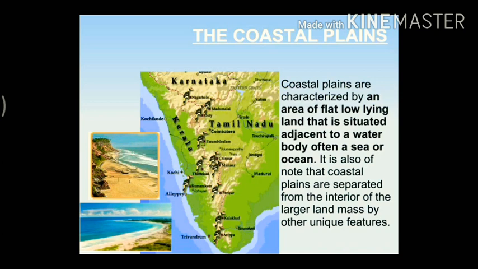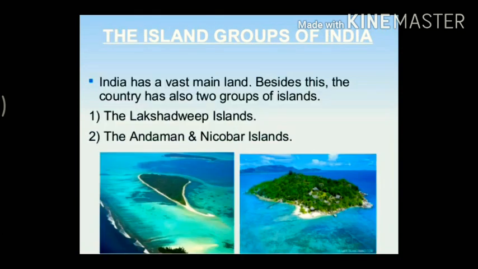Okay. Next, we have the island groups. India has a vast mainland. Besides this, the country also has two groups of islands. One is the Lakshadweep Islands, another is the Andaman and Nicobar Islands. Now, these areas are also rich in natural vegetation and wildlife, and various crops such as rice and coconut are grown in these areas.